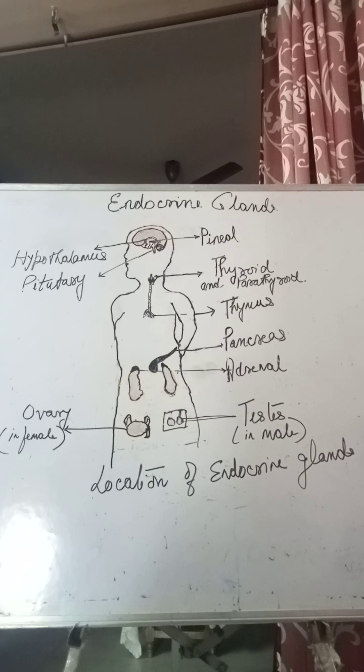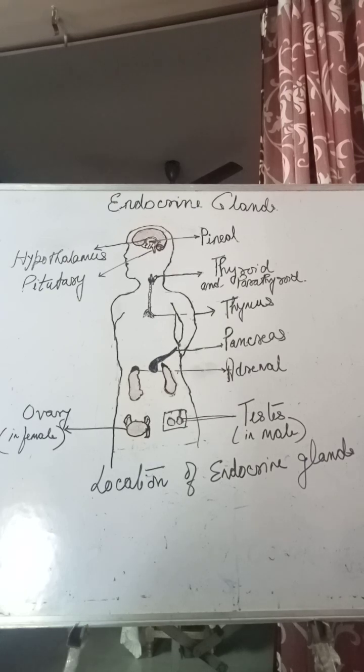The pars distalis region of pituitary is commonly called anterior pituitary.